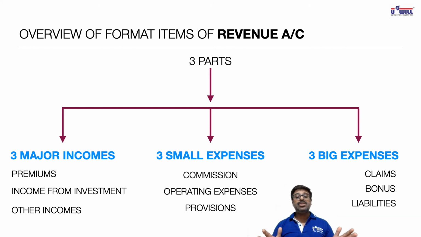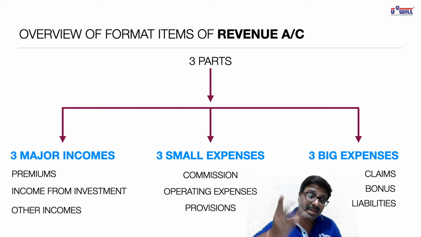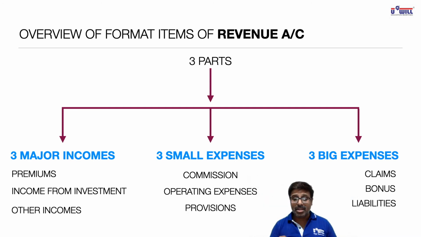So three parts of revenue account, and in every part three items are shown. Three is very important in this format. You have seen 3 comes everywhere. Three parts of revenue account, and every part shows three things. First part shows three major incomes. Second part shows three small expenses. Third part shows three big expenses.